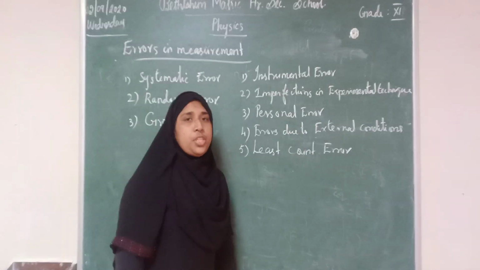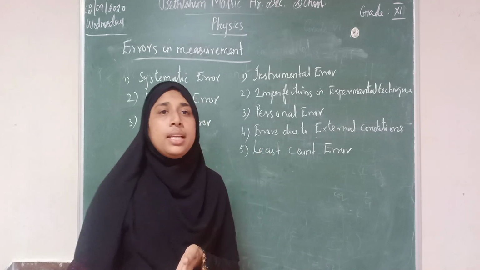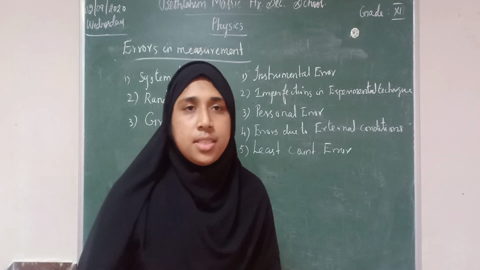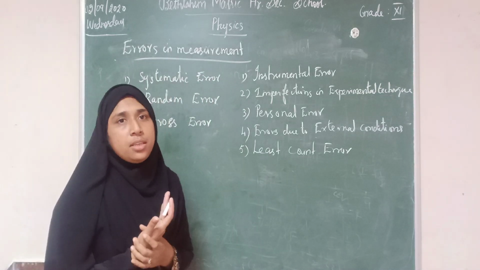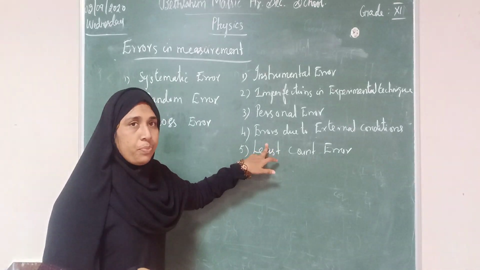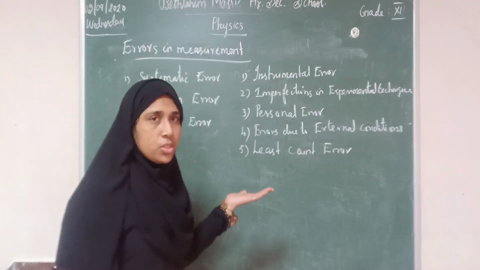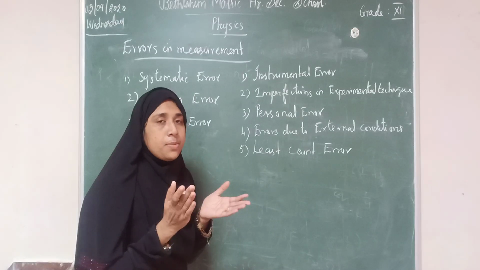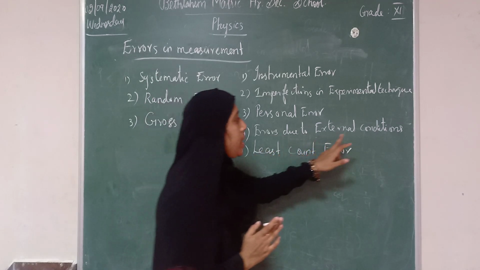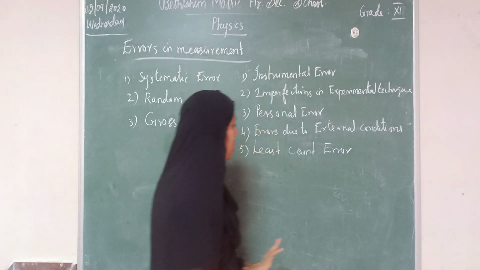Errors due to external conditions. Errors due to external conditions, in the sense of external climatic changes. Maybe changes in pressure, changes in temperature, changes in humidity. This also will produce error. When we are doing the experiment in high temperature conditions or low pressure conditions, the readings of the apparatus will not give the proper value. So this is about errors due to external conditions, changes in temperature, pressure or external climatic conditions.